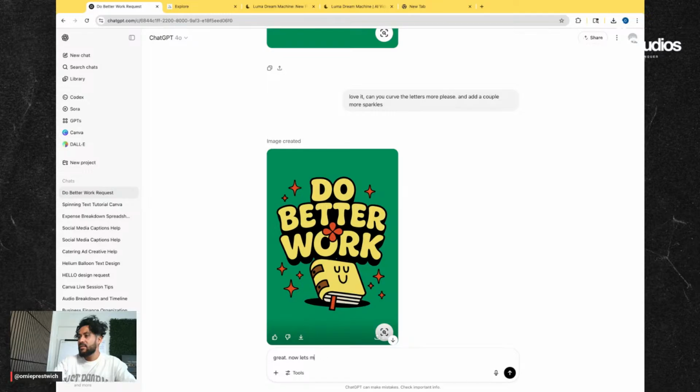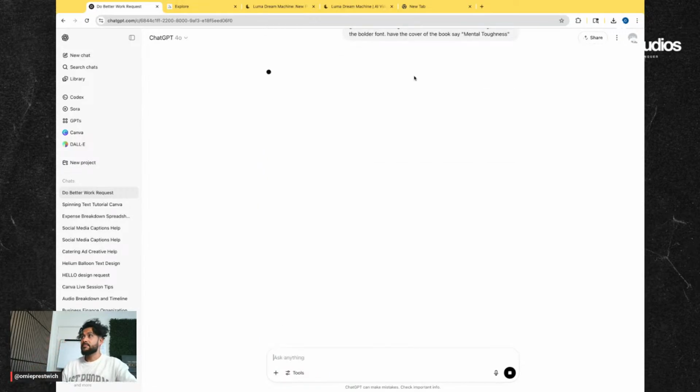Let's change the colors and remove the flower. Ooh, flower. Go back to the folder font. And then have the cover of the book say mental toughness. See what it does. I'm curious.